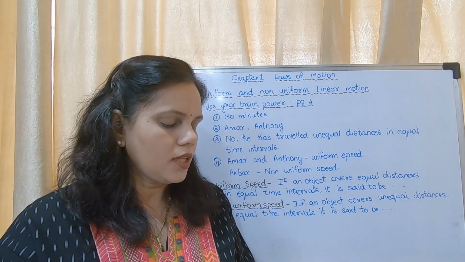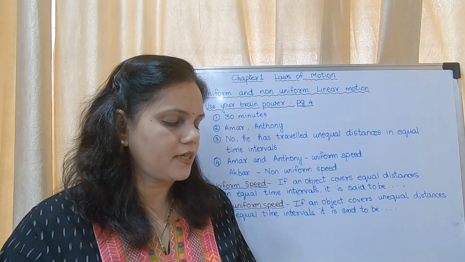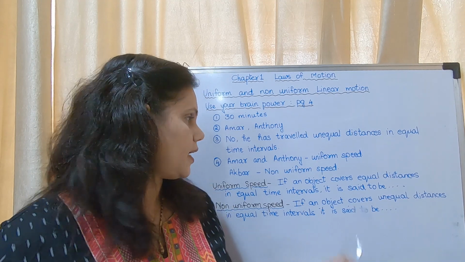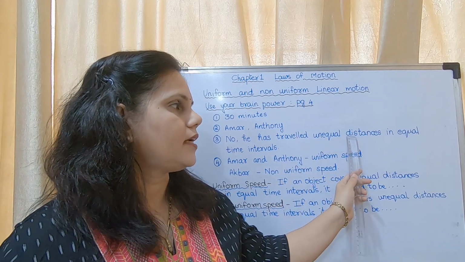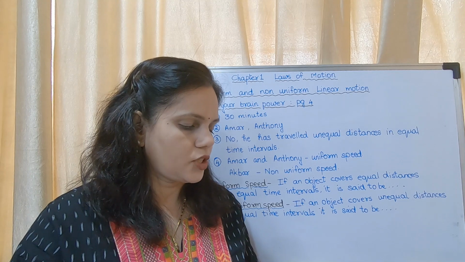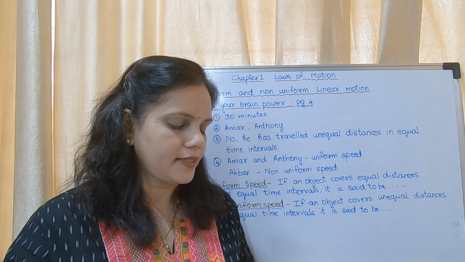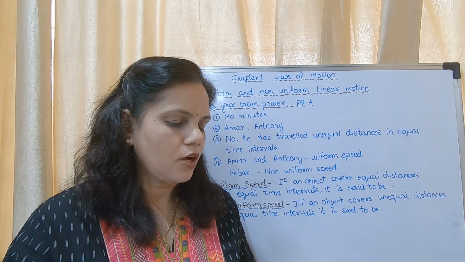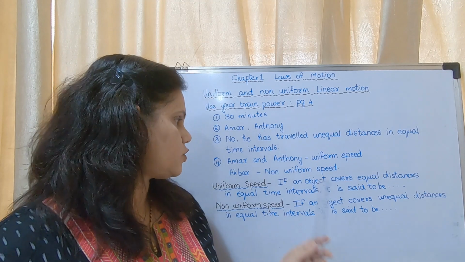Now, are all the distances covered by Akbar in the fixed time intervals the same? No. He has traveled unequal distances in equal time intervals. Next, considering the distances covered by Amar, Akbar and Anthony in fixed time intervals, what can we say about their speeds?